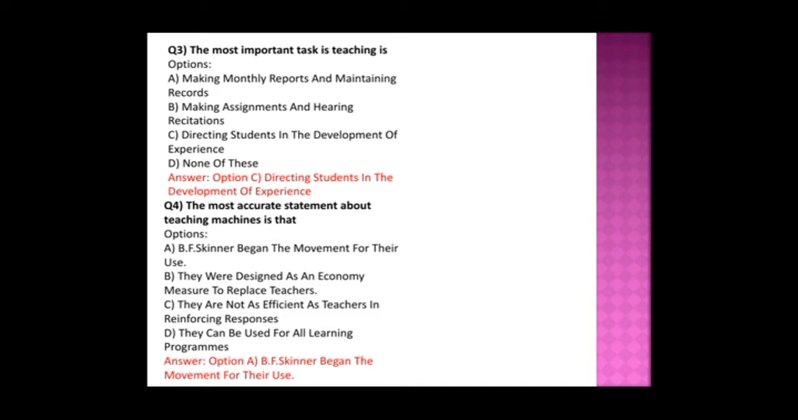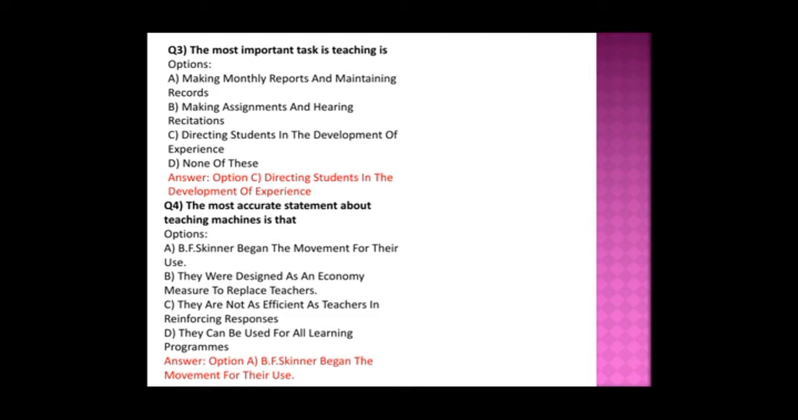And fourth question is, the most accurate statement about teaching machines is that. What is the most accurate statement here? So first of all we will see B.F. Skinner, that is one main professor, began the movement for their use, and they were designed as an economy measure to replace teacher. They are not as efficient as teacher in reinforcing responses, and they can be used for all learning programs.